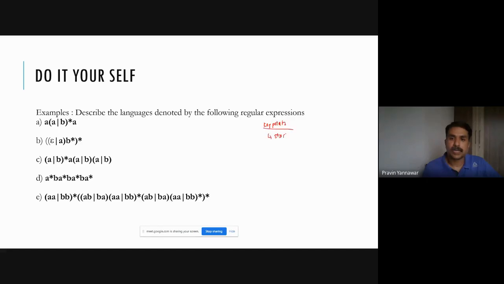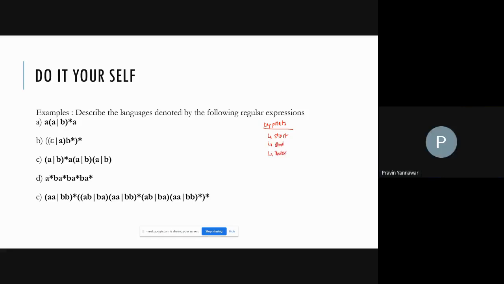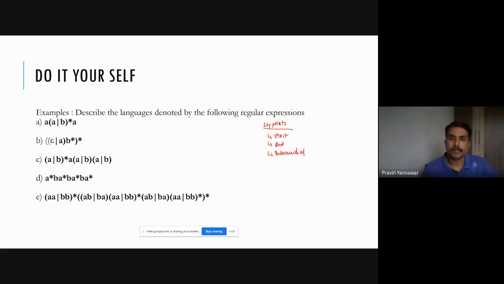You need to identify start, you need to identify end, and intermediate, right? So it means in between, closure. So in between closure. So this is like this.